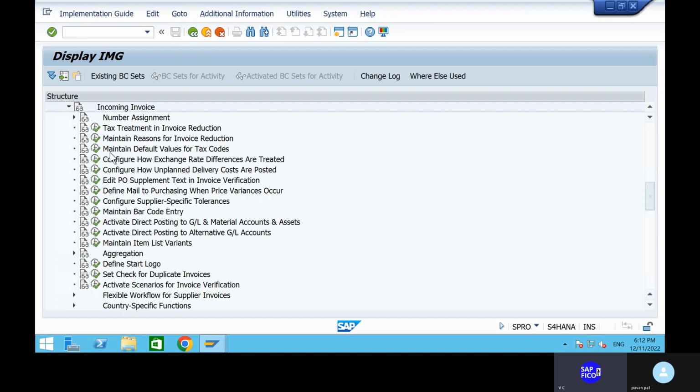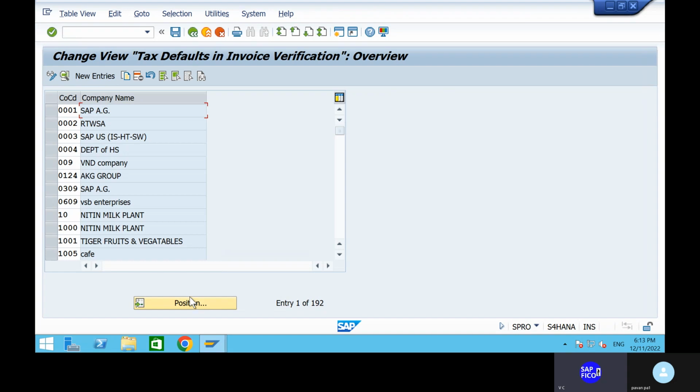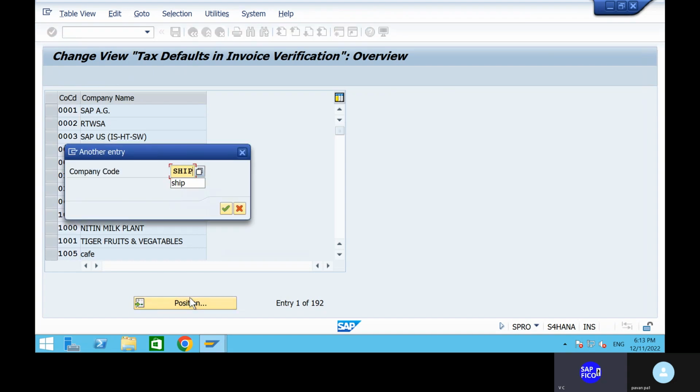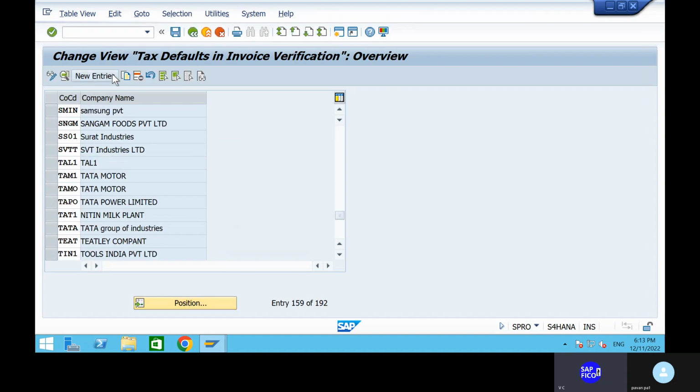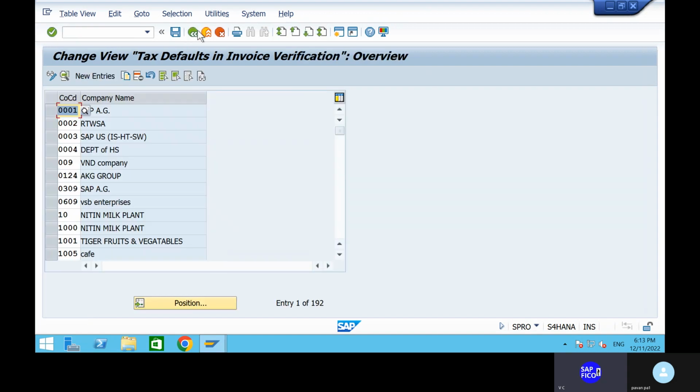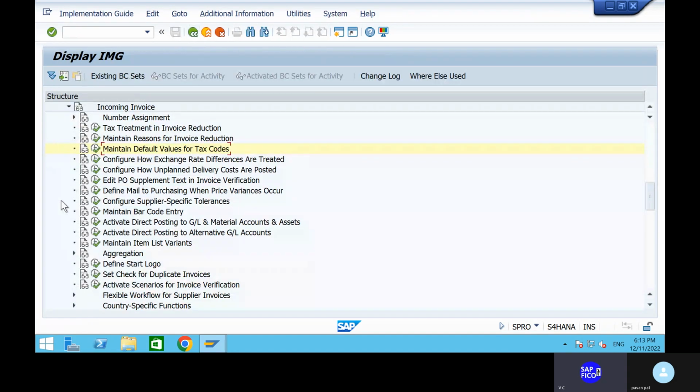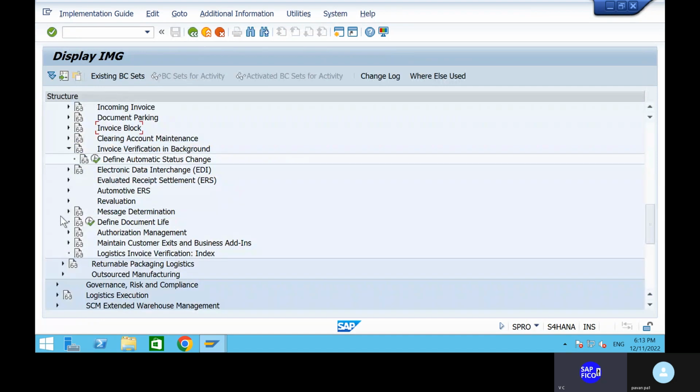Okay. So yes, the next one is maintain incoming default values for tax codes. Whatever the tax codes that you have for the vendors and all, you need to define it. Okay, that is the main important thing. You do one thing, Pawan. Can you come back and show me the path also? Okay, for recorded things also, they are going to learn each and everything.